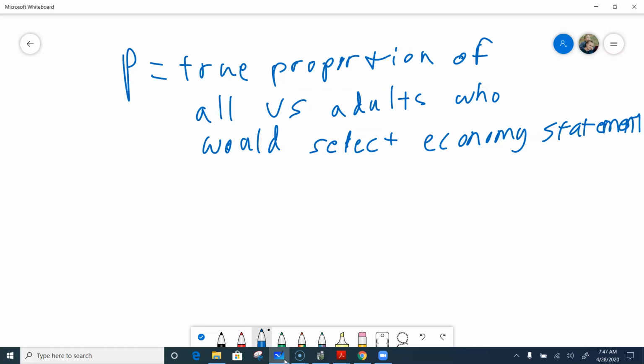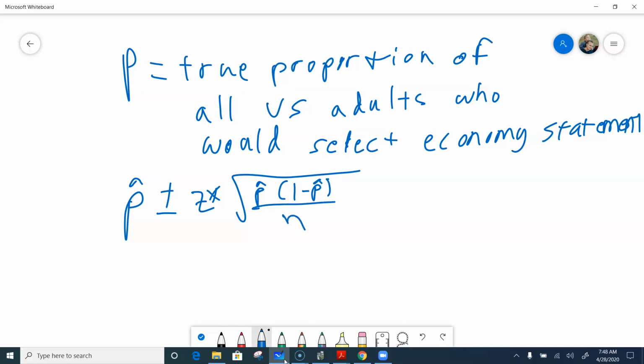For our interval, remember, you don't have to show all the work, but you could at least just write down p hat for the confidence interval, plus or minus z star times the square root of p hat times 1 minus p hat all over n. You can let the calculator do the heavy lifting for you from there. I recommend you just put the symbols in. If we put numbers, what did that look like? It would be 0.37 plus or minus 1.96.